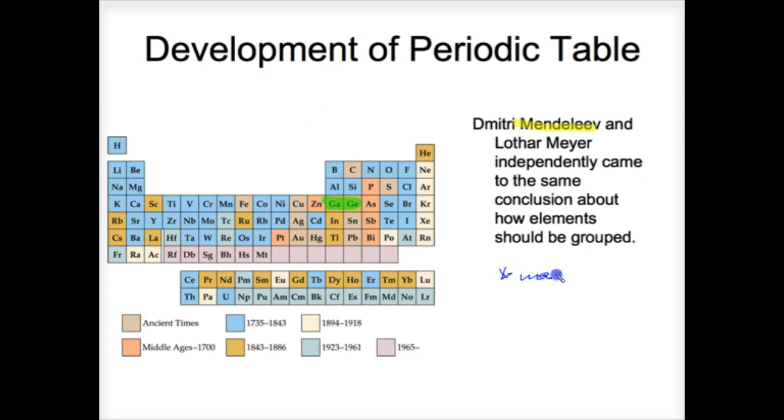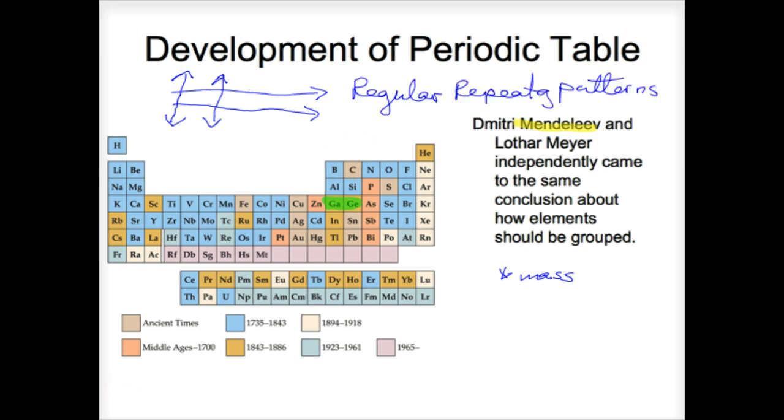And he figured out that if he arranged elements according to mass, so he focused on mass, if he arranged them in mass going across the periodic table and then periodically restarted a new row, and when he restarted that new row he organized them so that those elements in the same column had similar properties, he started seeing the organization of the regular repeating patterns. And it was those regular repeating patterns that allowed him to predict what germanium and gallium would be, what their properties would be.